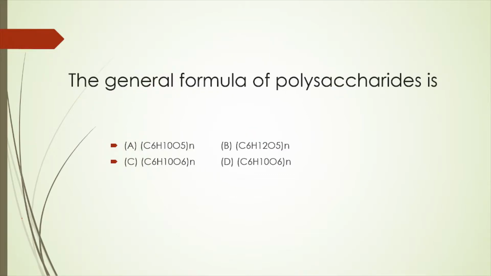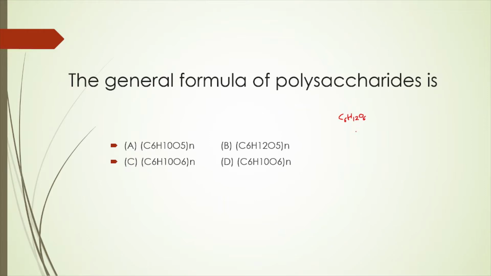The next question that we have is the general formula of polysaccharides. Now, in case of polysaccharide, what happens? Many monosaccharide units join together to form the polysaccharide, right? Suppose you have the monosaccharide unit which is glucose. Many glucose molecules will join with each other to form a polysaccharide. How are the monosaccharide components of a polysaccharide linked? They are linked together through the formation of glycosidic bonds.